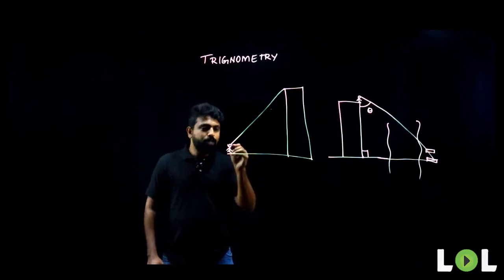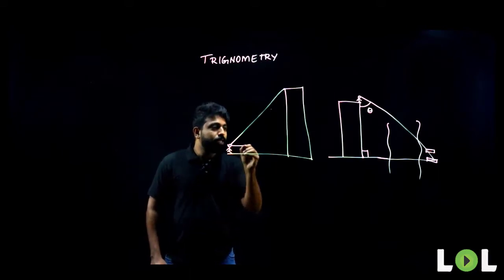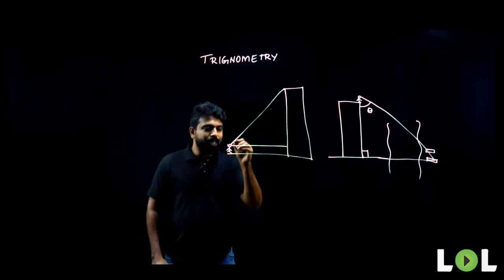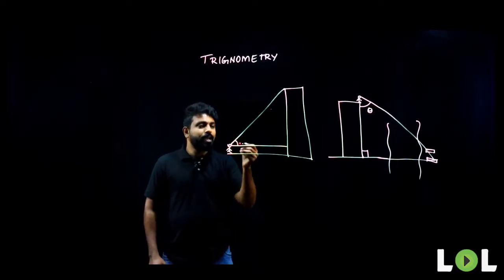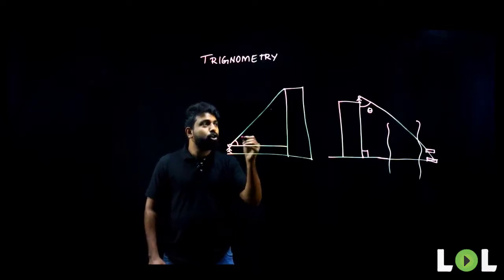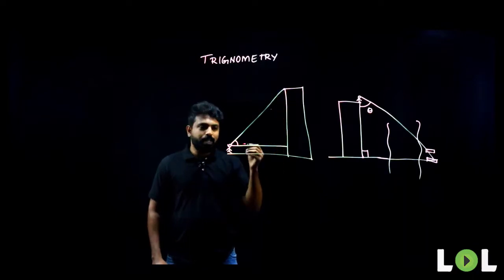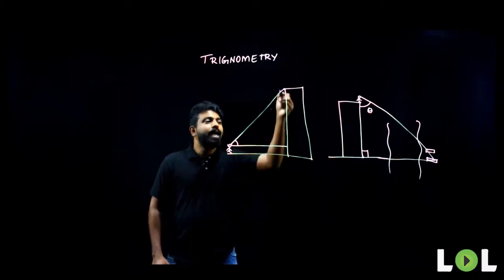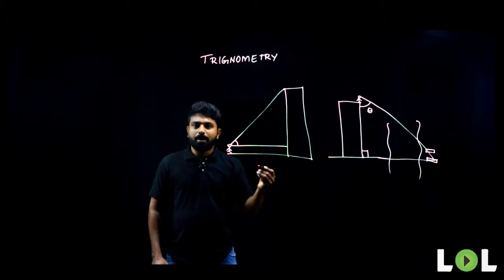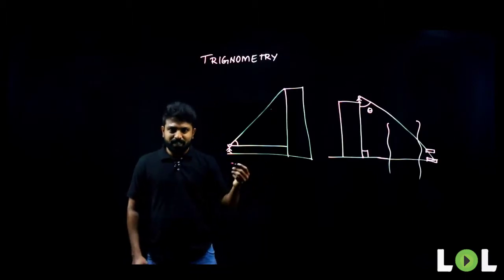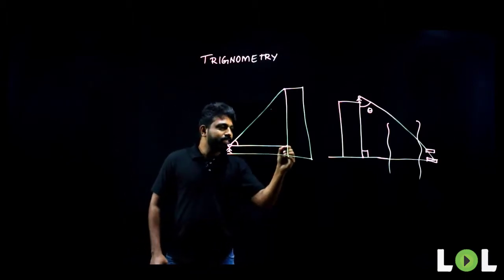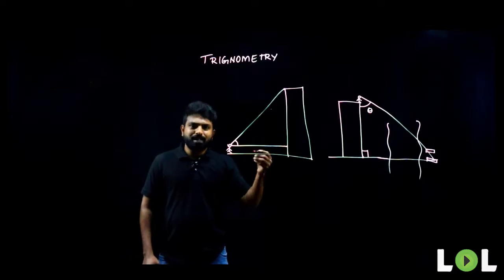If you know the distance between the building and the position at which you are standing, and if you know the angle at which you are looking at the building, you can easily find out the height of the building using trigonometry. These are the basic applications. You'll find these applications when we are dealing with heights and distances.